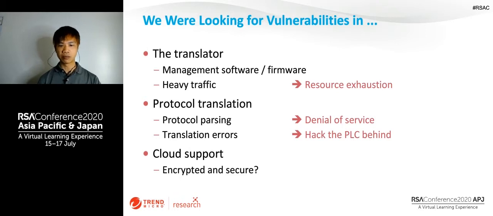Moreover, there can be some translation errors where, for example, some packet is not translated at all, or some packets are translated in a way that hackers might take advantage of it and hack the PLC behind. And since the protocol gateways are supporting cloud services, we also want to take a quick look at the communication and see whether it is encrypted or secured.